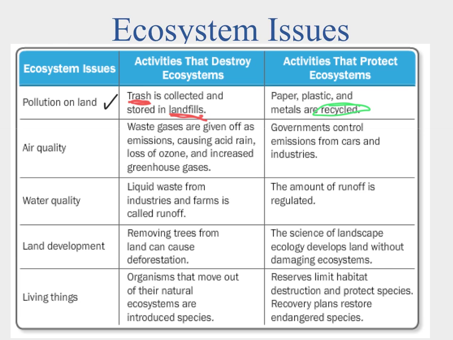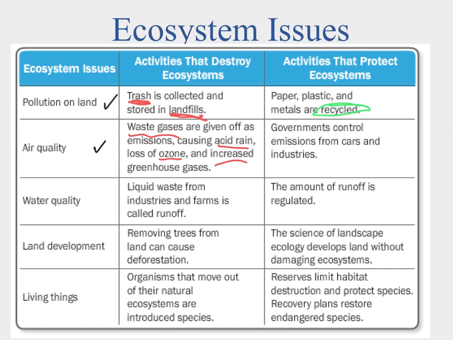The next issue is air quality. When we're talking about air quality, a lot of it is these waste gases that we're producing as emissions. Some of these gases can get out into the environment. They form with the rain, and we get acid rain. We can also get rid of some of the ozone, and we saw that ozone was important because it protects us from ultraviolet radiation.